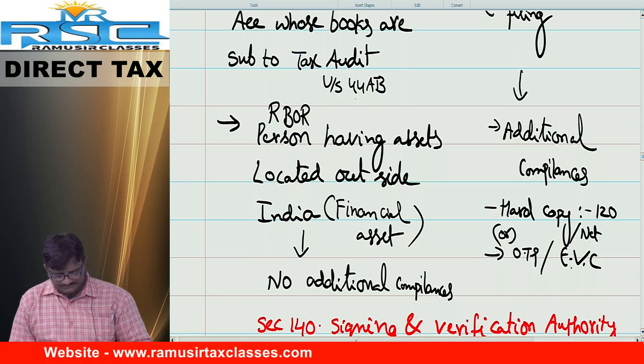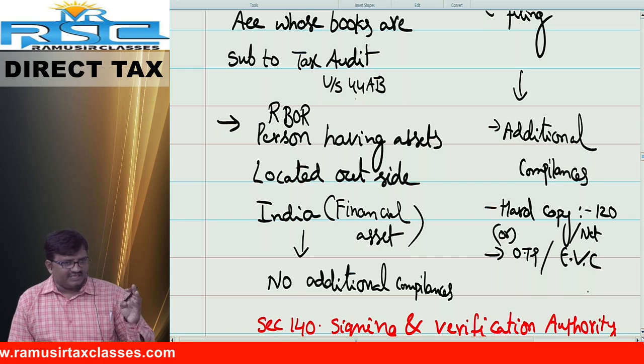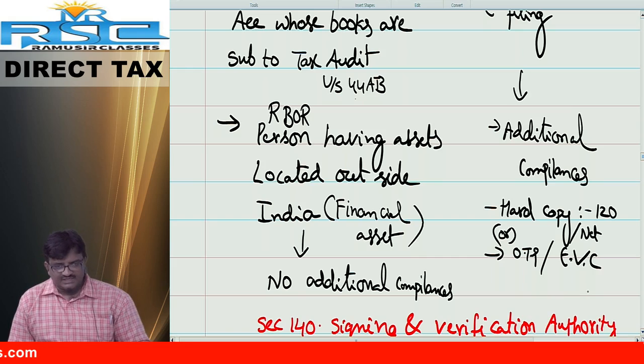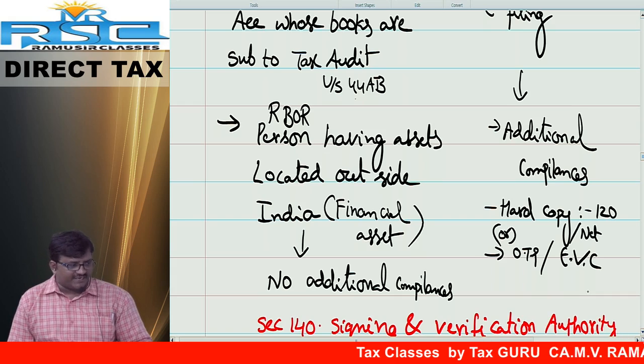Next, EVC, electronic verification code. Next, through net banking.